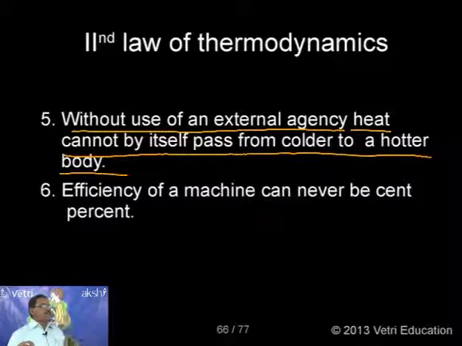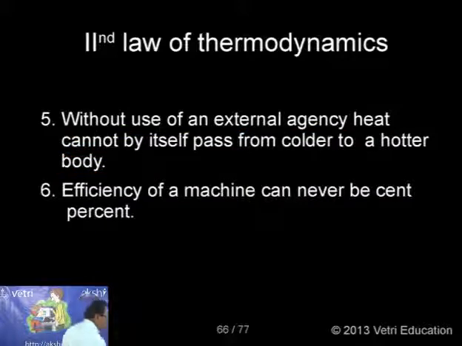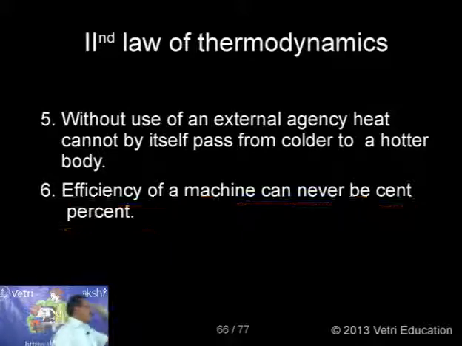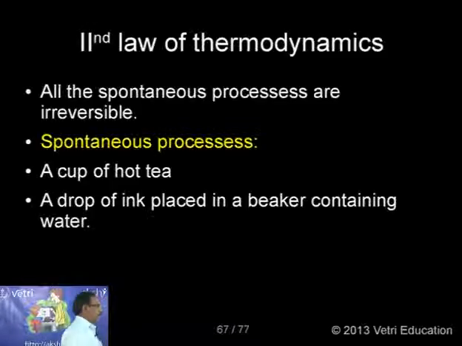So heat cannot move from the colder to the hotter body. This is another interesting statement of the second law of thermodynamics. Right, the last one again: the efficiency of a machine can never be 100%. Any machine you take will not be 100% efficient. Kindly follow. This is again the second law of thermodynamics, in different forms of statement.